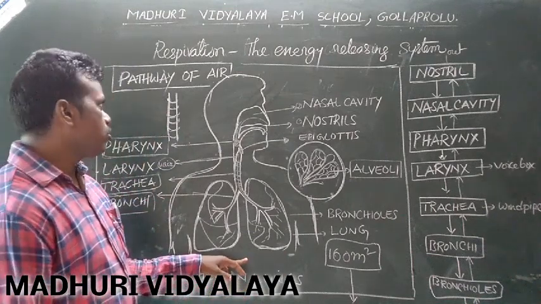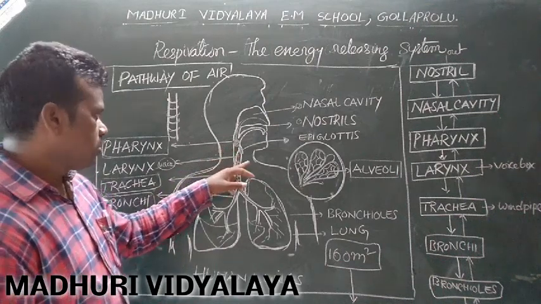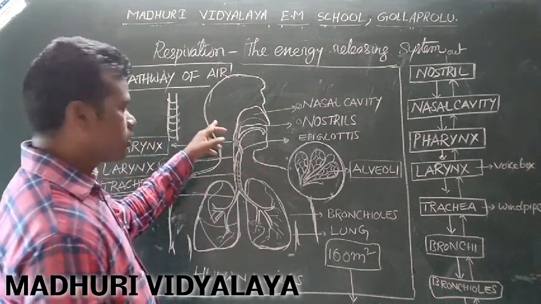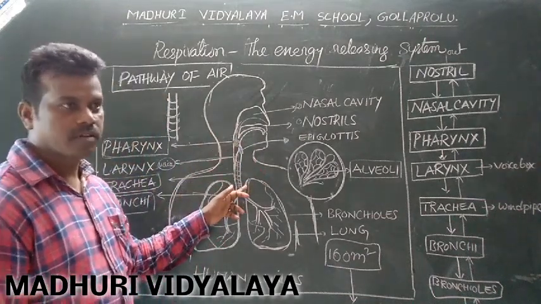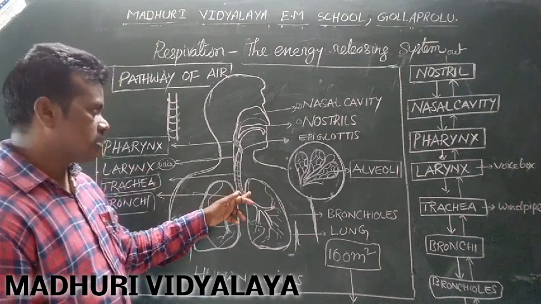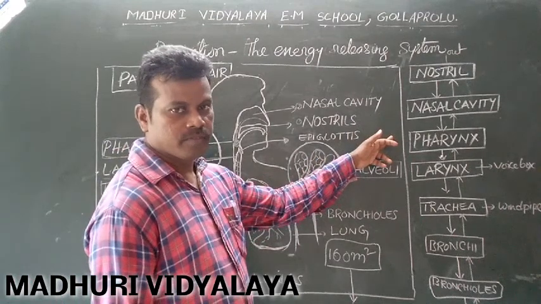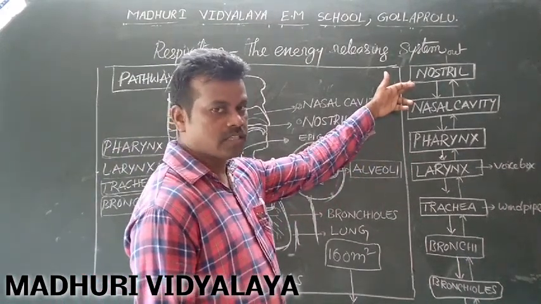We discussed how the air enters into the lungs in different ways through different organs. So children, all of you draw this diagram in your CW and practice it, as well as write the pathway also in your CW. Write with your own words. What is the use of the nostril?